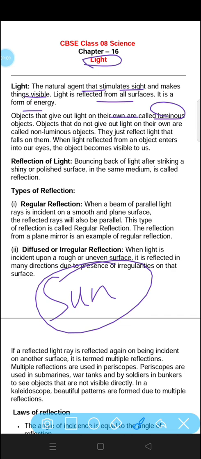Objects that do not give out light on their own are called non-luminous objects. They just reflect the light that falls on them. When light reflected from an object enters into our eyes, the object becomes visible to us.